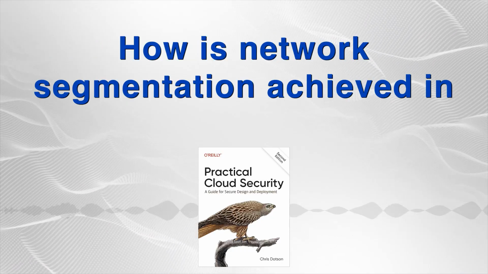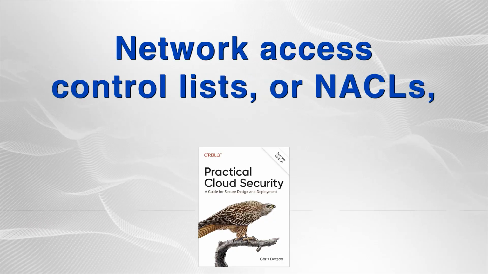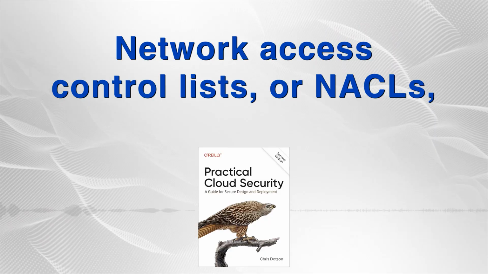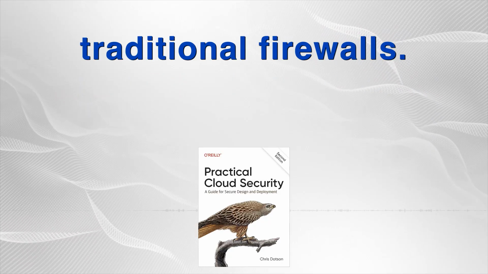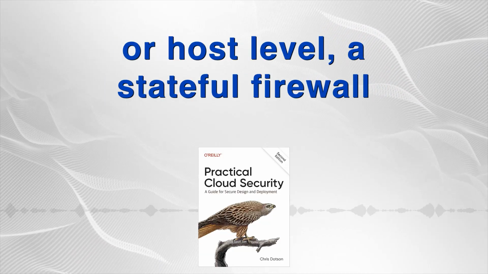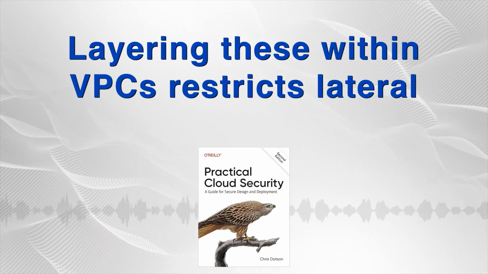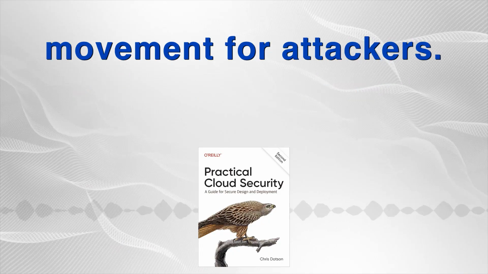How is network segmentation achieved in the cloud? Primarily using the provider's tools. Network access control lists, or NACLs, operate at the subnet level like traditional firewalls. Security groups operate at the instance or host level, a stateful firewall right on the VM or container endpoint. Layering these within VPCs restricts lateral movement for attackers.